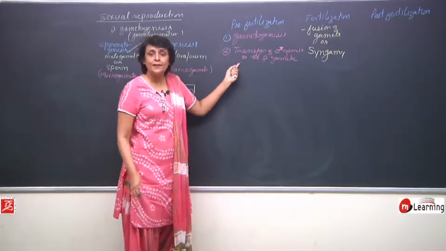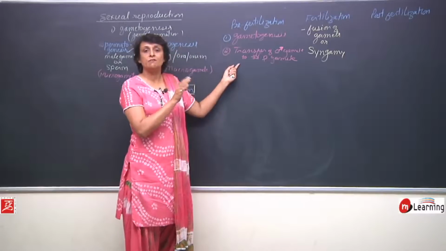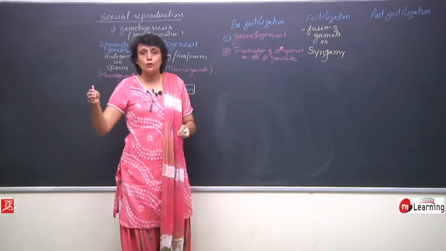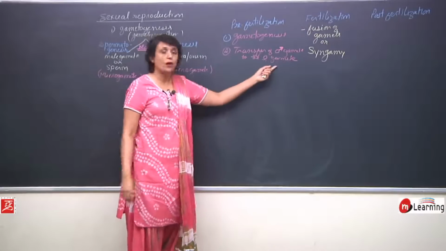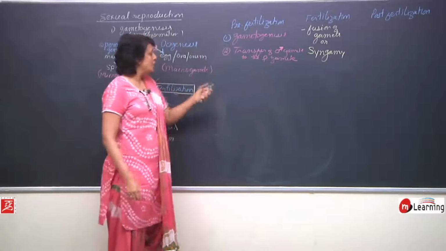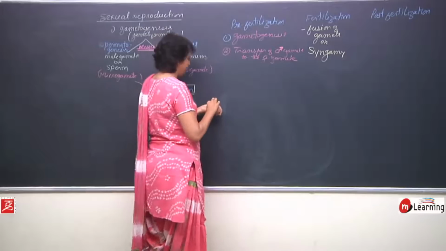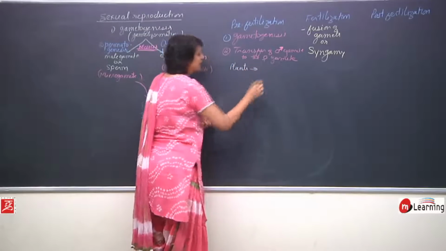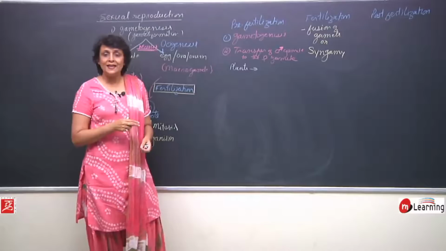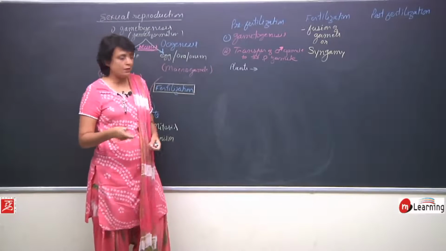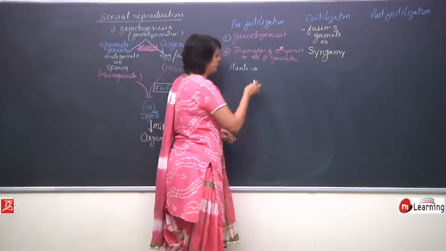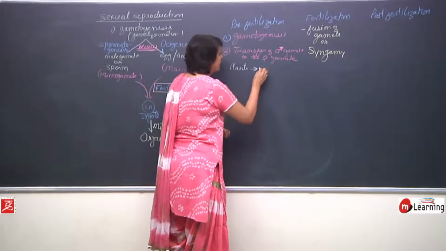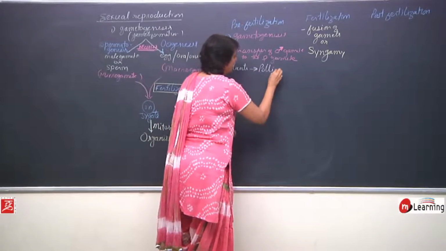But male gametes are produced in the male reproductive part, but they have to travel up to the female reproductive part or the female gamete. So in case of plants, this transfer of male gamete to the female reproductive part or the stigma of the female reproductive part is known as pollination.